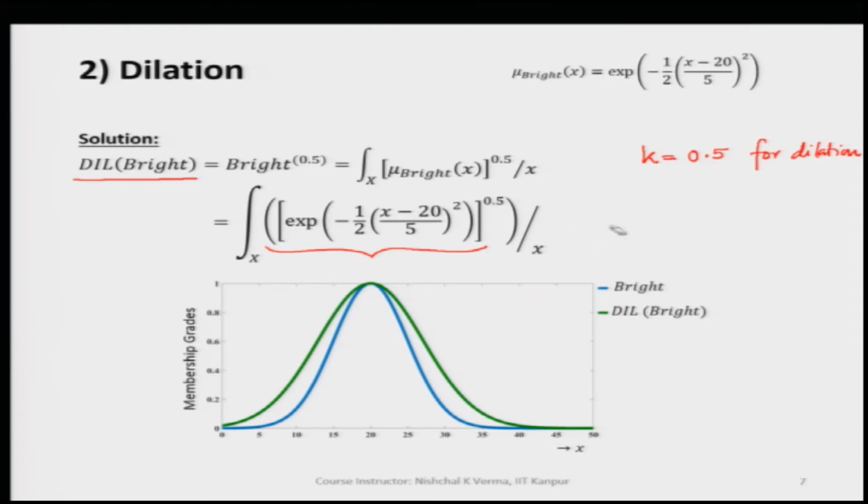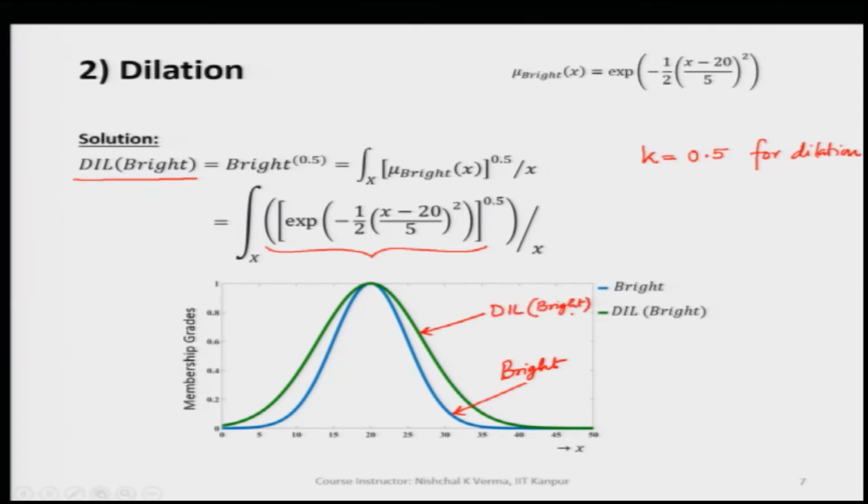So, this way when we plot this, this blue colored fuzzy set is for bright, and the green colored fuzzy set is nothing but the dilation of bright.